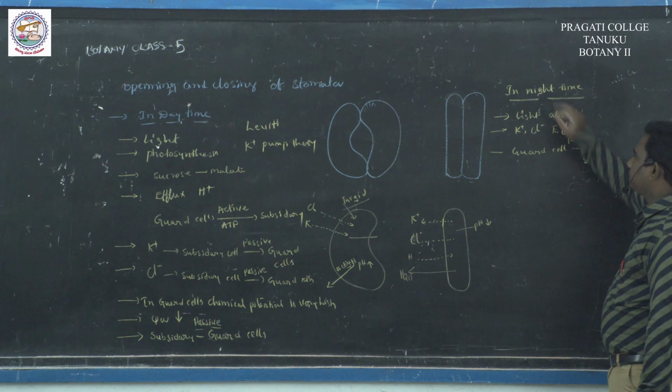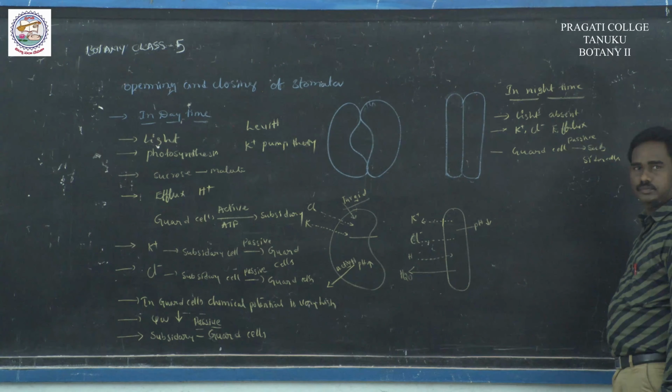In night time, light is absent. Photosynthesis is not performed in the chloroplast. K plus and Cl minus efflux by passive transport from the guard cells to the subsidiary cells, and H plus and water molecules leave. Stomata are closing.